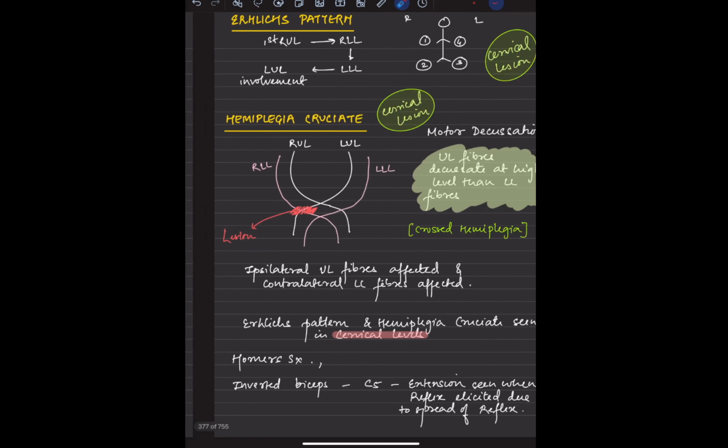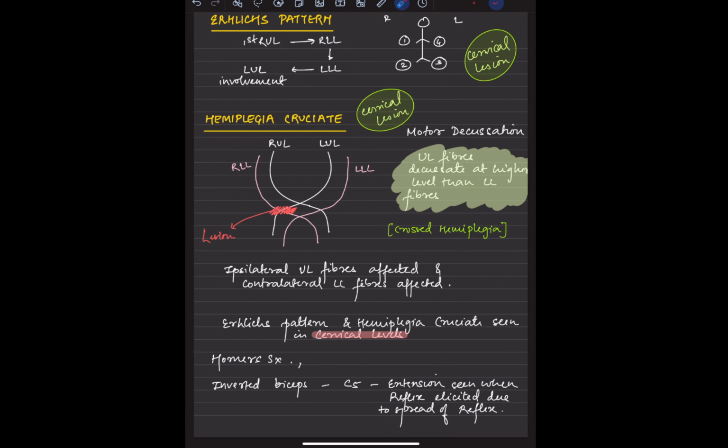Now, if the cervical level is involved, what to expect? First is neck pain; movement would be affected. Then there is the Ehrlich pattern, the Ehrlich phenomenon. We have already said what the Ehrlich phenomenon is: hemiplegia cruciata. That means there is decussation, so right upper limb and left lower limb, or left upper limb and right lower limb. The upper fibers decussate at a higher level than the lower fibers. So this is the Ehrlich pattern, and hemiplegia cruciata is seen in the cervical levels.